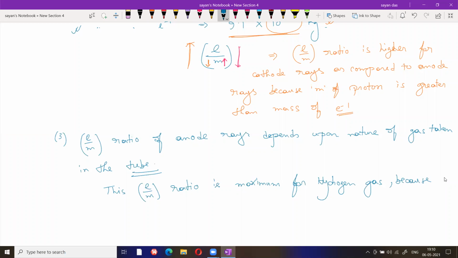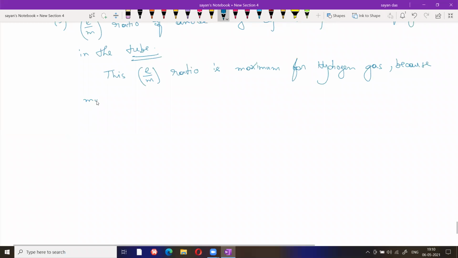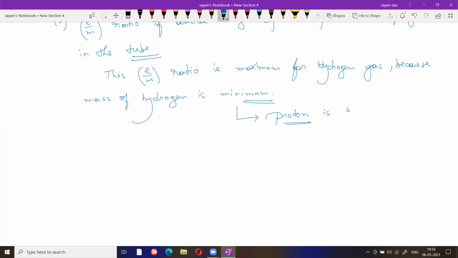Because mass of hydrogen is minimum. Okay, that's why proton is denoted as H11. This is actually proton.